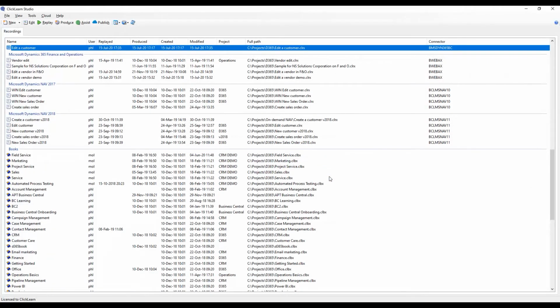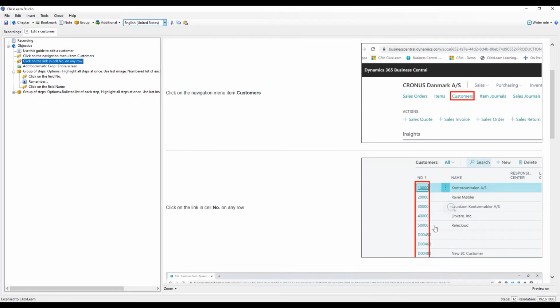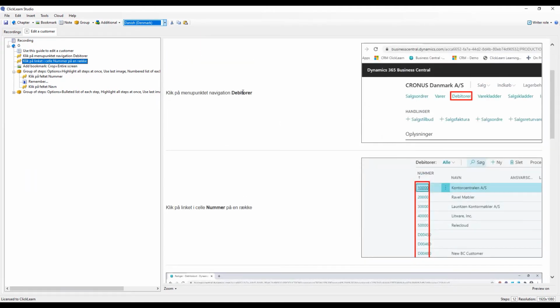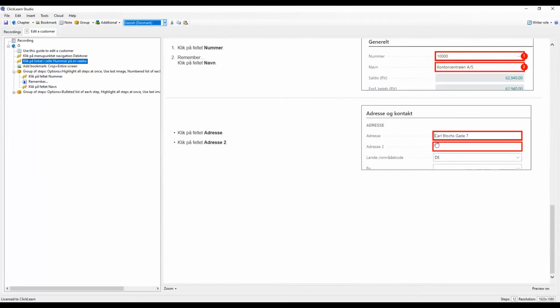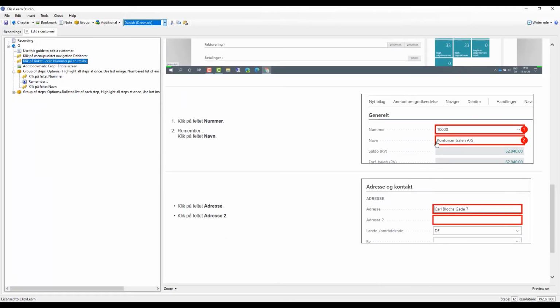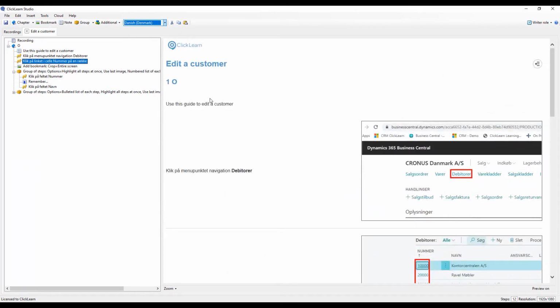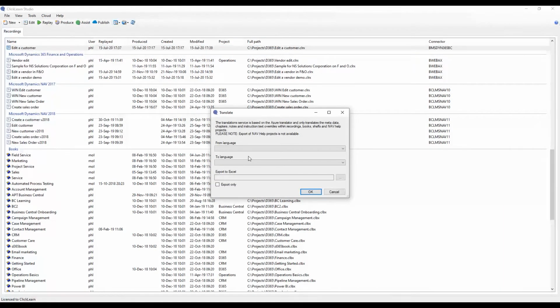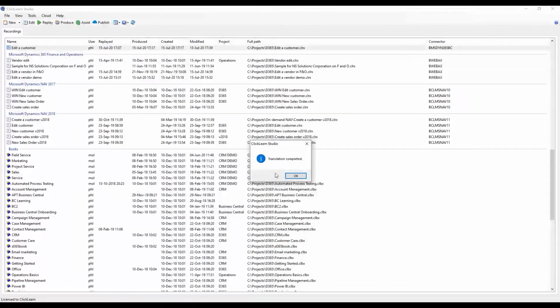Now if I click on the edit button here, and when I get into the editor and change over to the Danish version, you can see that everything has now been localized into Danish. I now have my written instructions in Danish. Everything is still aligned and looking exactly like we did it in the original recording, but now localized into Danish, except for the parts that I put in manually. Those parts I need to add manually, or I can rely on the built-in Azure translation services. So in this case, I'll simply click on translate. I'll do this from English into Danish, and then ClickLearn will automatically translate the manually written instructions.